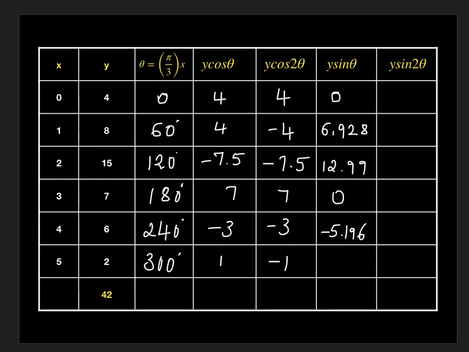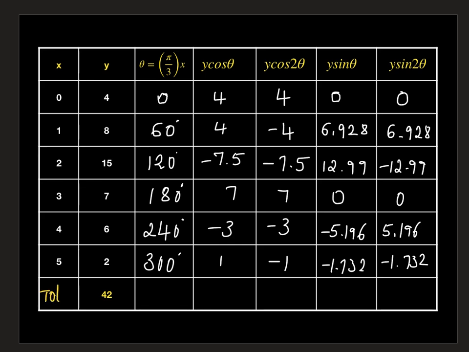Next substituting 300 as theta and y is 2, we get minus 1.732. Next, for y sin 2 theta, by substituting we get 0 and 6.928, minus 12.99, 0, 5.196, minus 1.732.